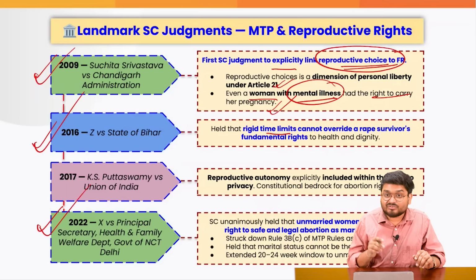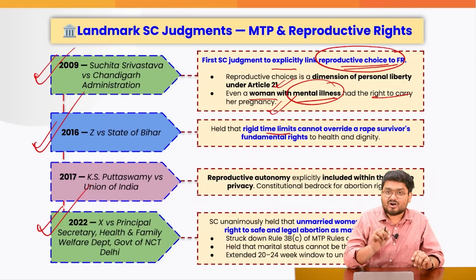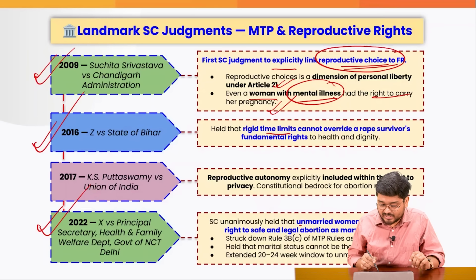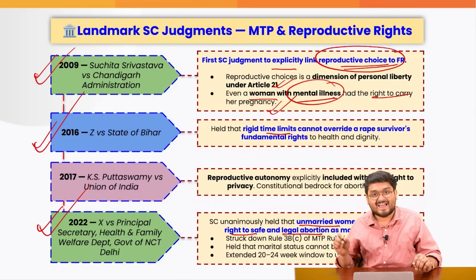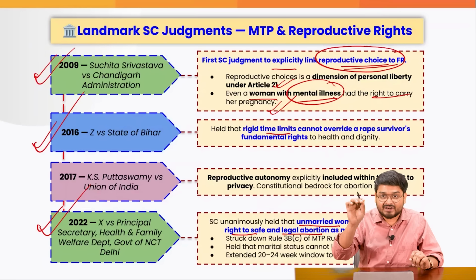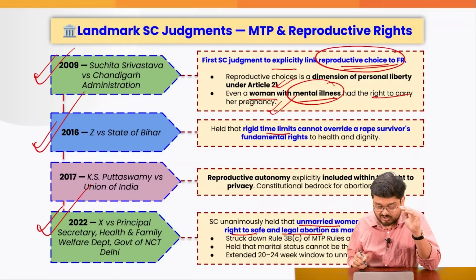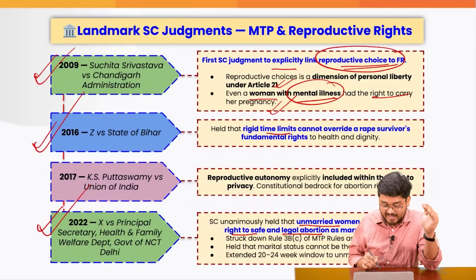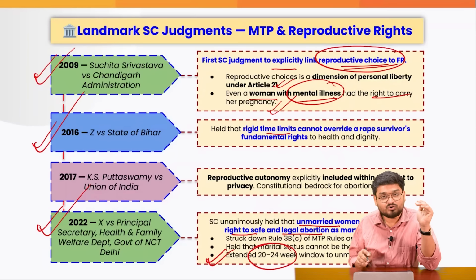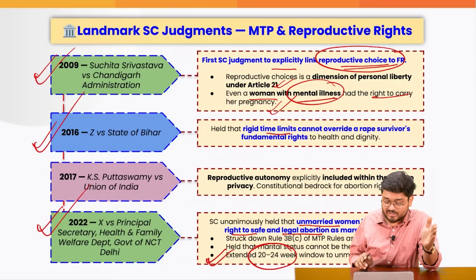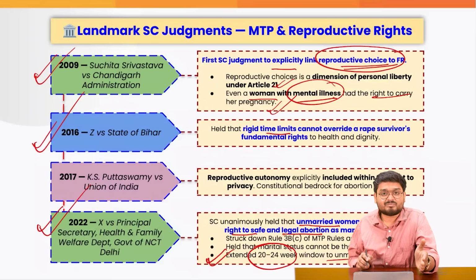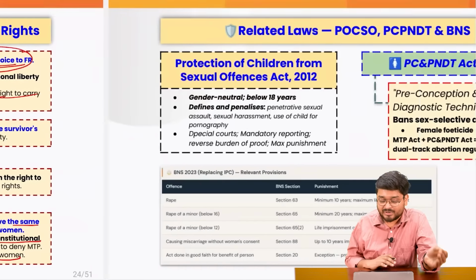Also, if you see, in 2022 we had a case in which the Supreme Court told that unmarried women have the same right to safe and legal abortion as married women. So that is how some of the rules of the MTP were struck down as unconstitutional. And the extension of the 20 to 24 week limit for termination of pregnancy was extended to unmarried women too.